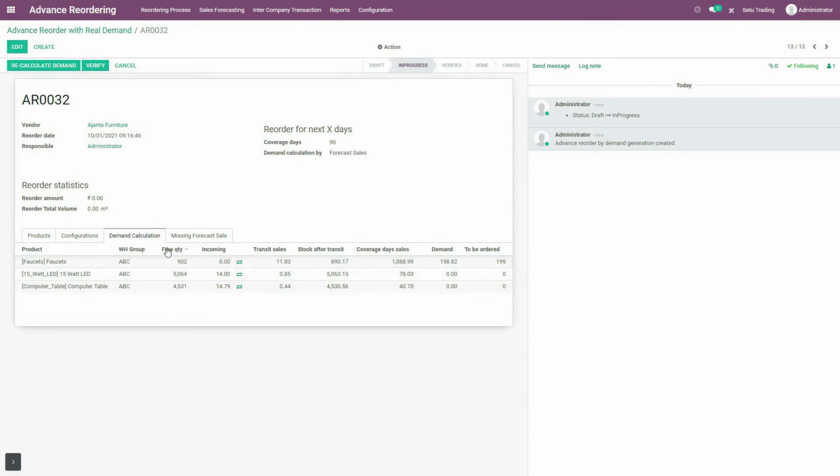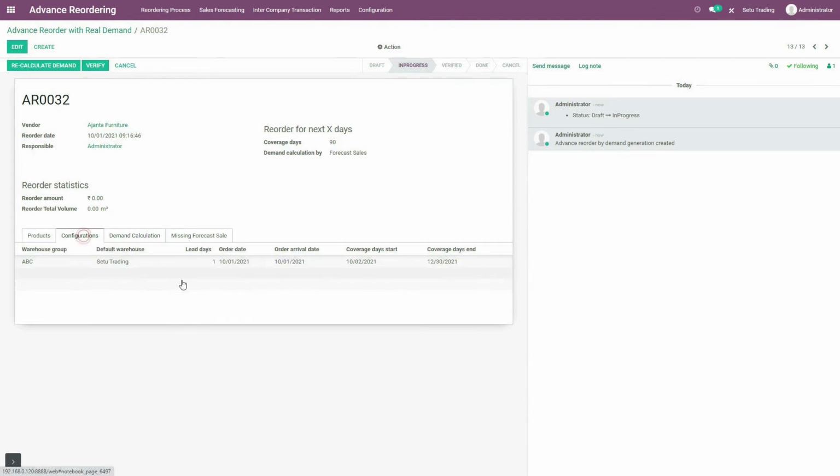So free quantity describes the quantity that is already available at warehouse. Incoming quantity defines the quantity that will reach at warehouse during these days. And transit sales defines the quantity that will be sold during the lead day.